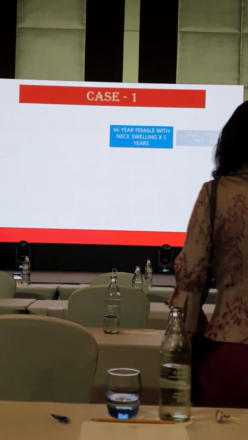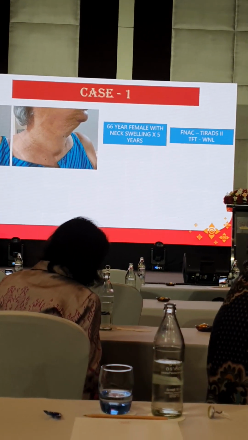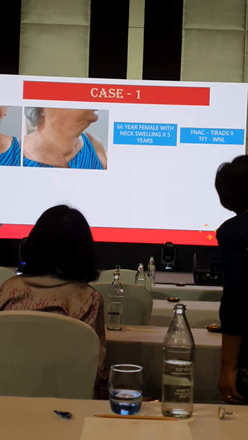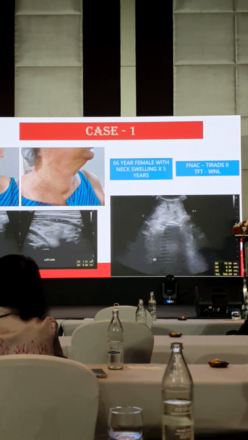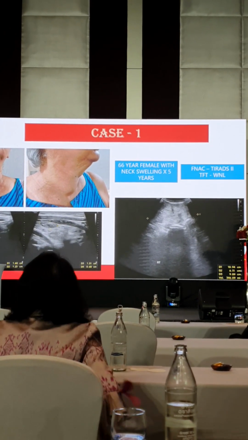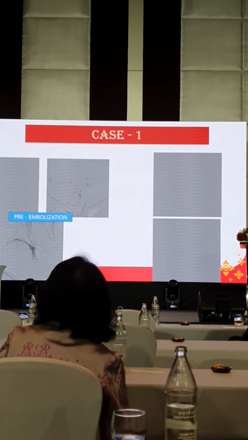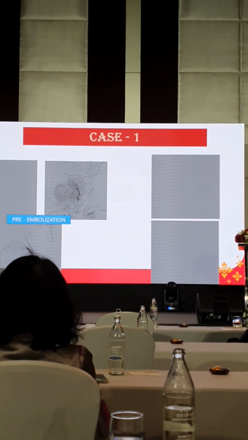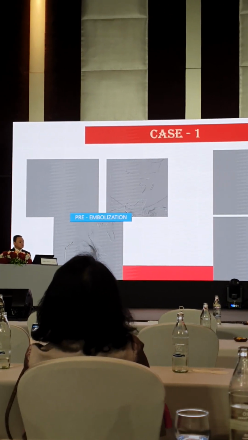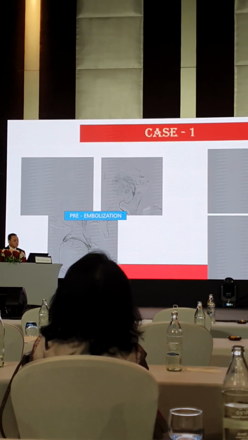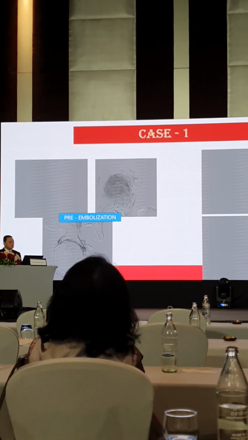Just to show a case, this is a 66-year female with neck swelling for the last many years. We have done the FNAC twice. The patient was euthyroid. You can see the big swelling in the neck, the multinodular goiter, and these are the angiograms. Can you play the first video please? So you can see the distribution of the vascular supply varies.